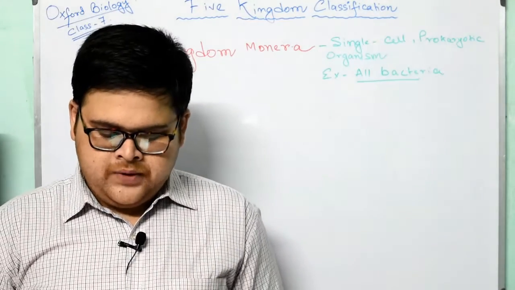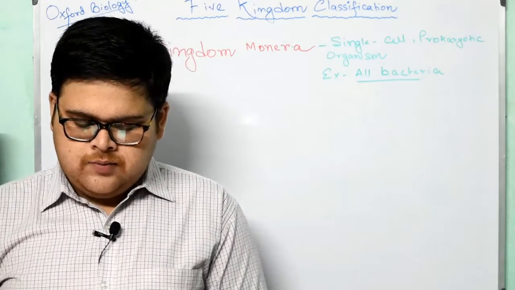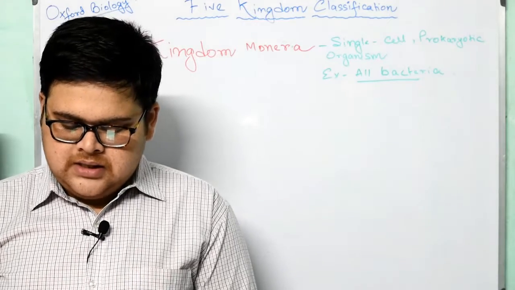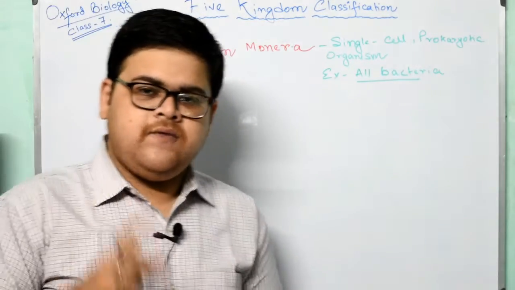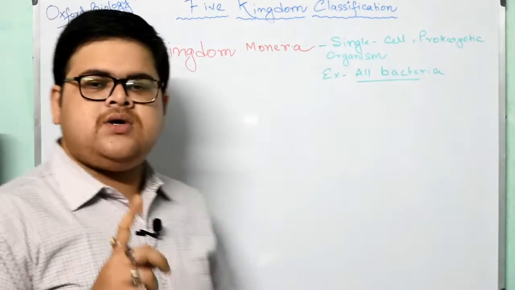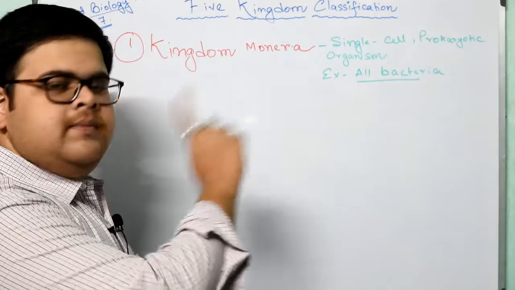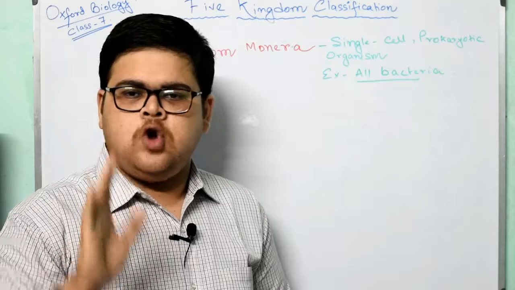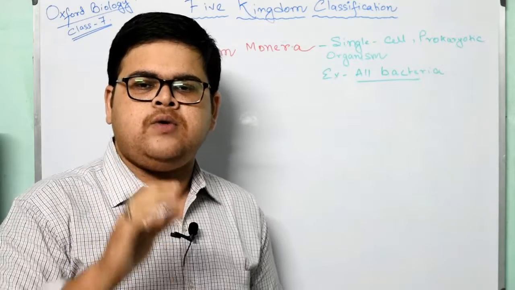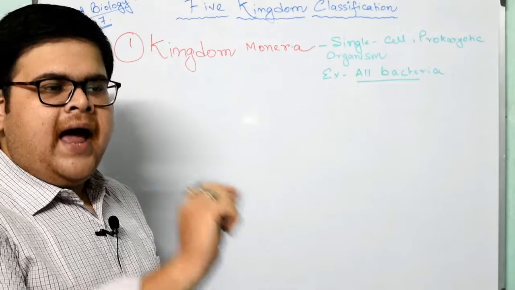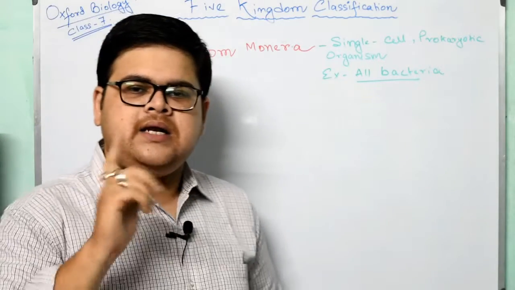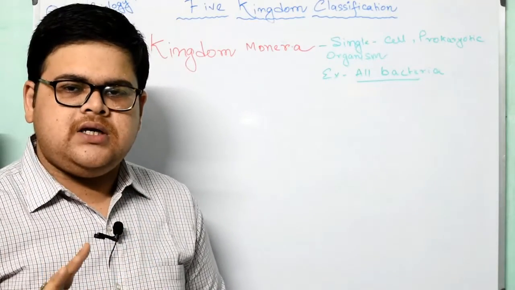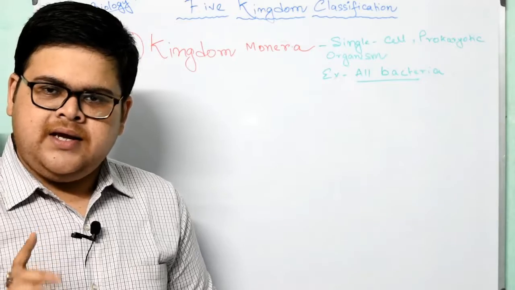Now going forward, what are the useful bacteria? Following are some ways in which bacteria are beneficial to us. Number one, the milk bacterium Lactobacillus. Also make it very clear that any name of bacteria, as I have already said in my previous class, needs to be written in italics, and as italics is not possible by hand, we write that particular name and underline it. Underlining the name is very important. Without that you will not get a single mark from any teacher or in your board examination. Am I clear on that?